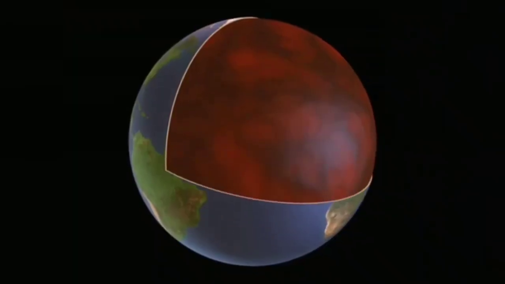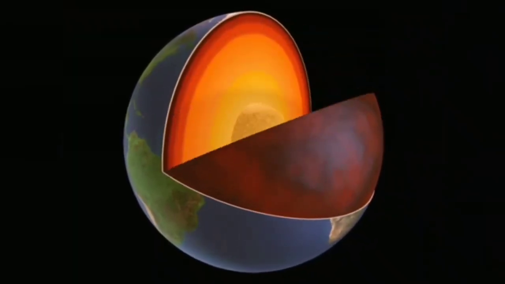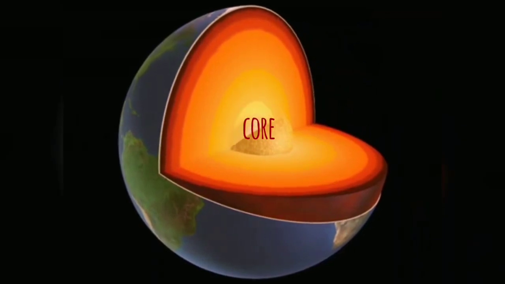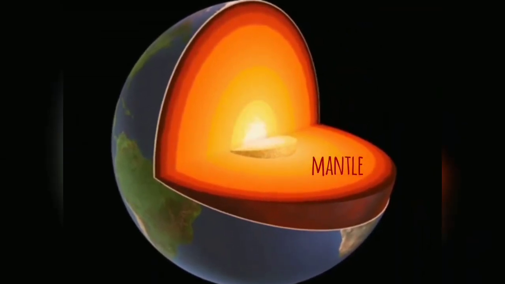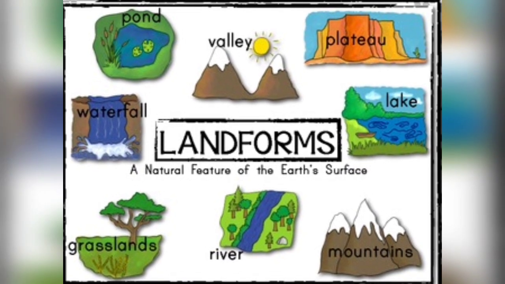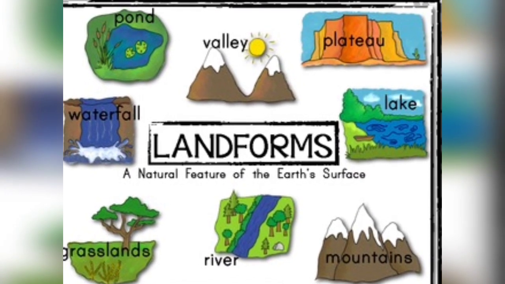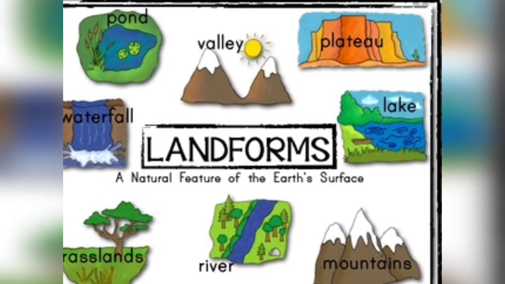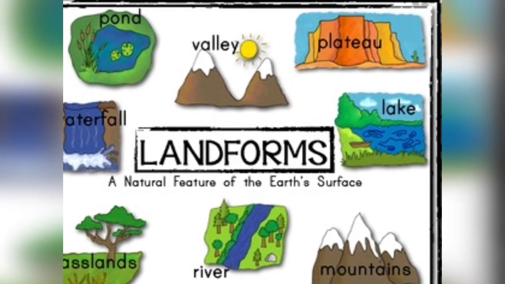The Earth, as we know, is composed of three different concentric layers: the innermost core, the intermediate mantle, and the outermost solid layer, which ranges from 10 to 70 kilometers, called the crust. It is the thinnest layer among all the three layers. All the major landforms are found on the crust, such as mountains, plateaus, plains, river valleys, deltas, etc. All these landforms are made up of different types of rocks.